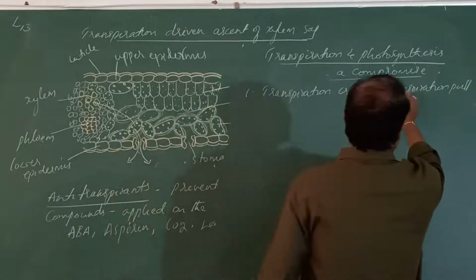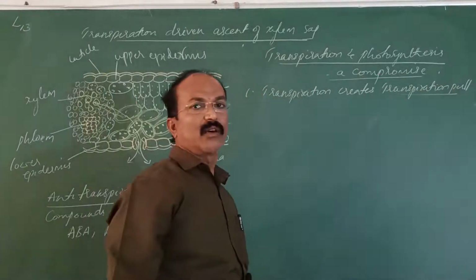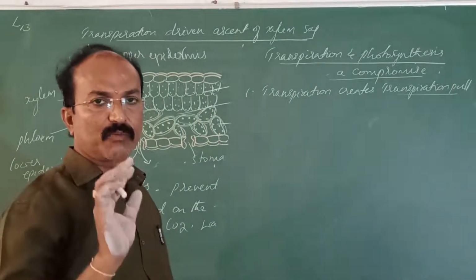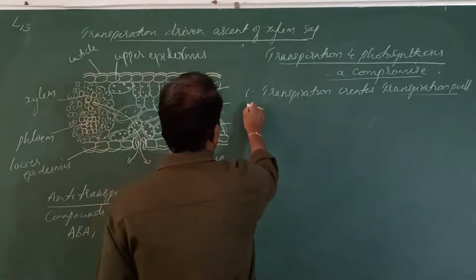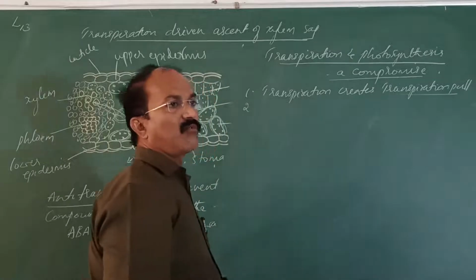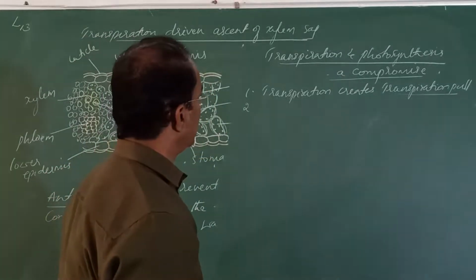This pull is very much essential for sucking the water. So water is not pushed, water is pulled. This is essential for absorption of water and also of mineral salts from the soil by the roots.